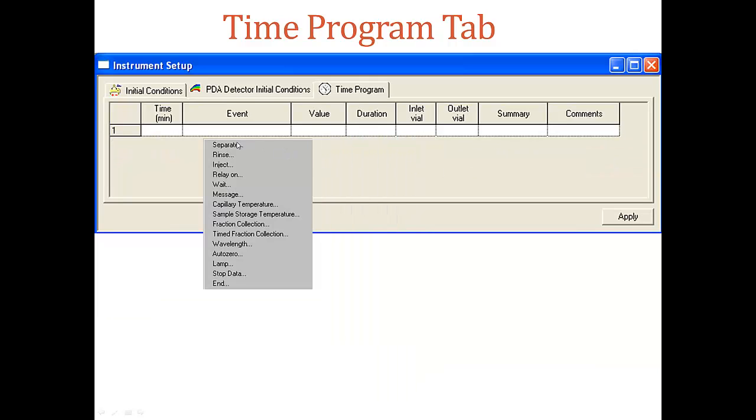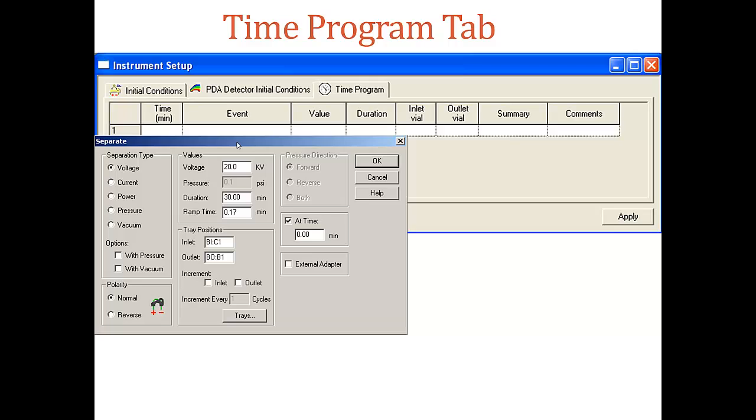Now we are ready to separate. Then we choose the separate event. Separate event is actually used to control the conditions under which the separation process takes place. Each method must have at least one separation step. The step at time 0.00 is usually a separation.